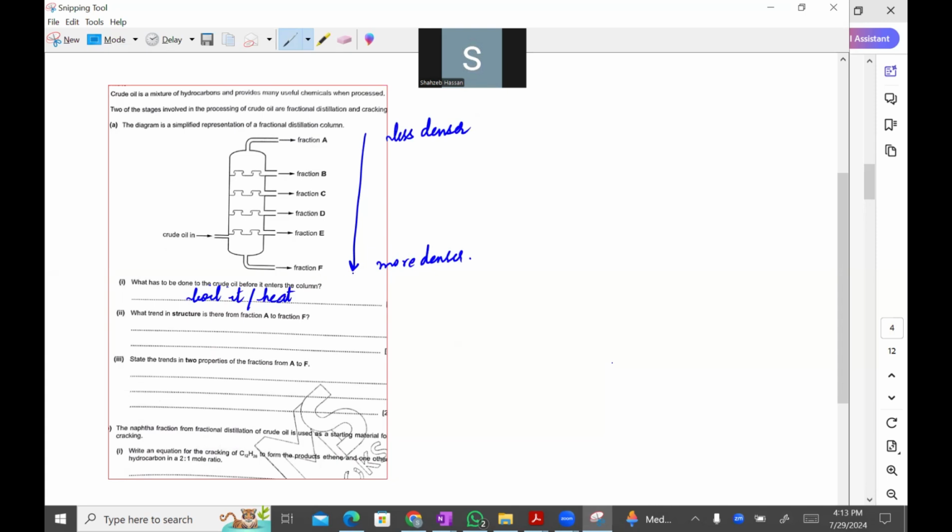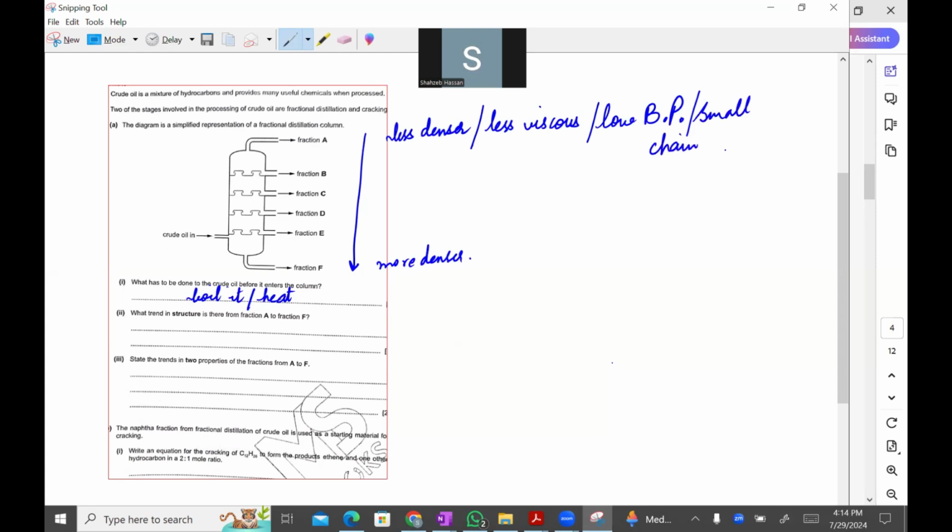Okay, the more dense fractions would be collected at the bottom, and they would be less viscous, and they would have low boiling point, or you can even write that they are the small chain hydrocarbons.